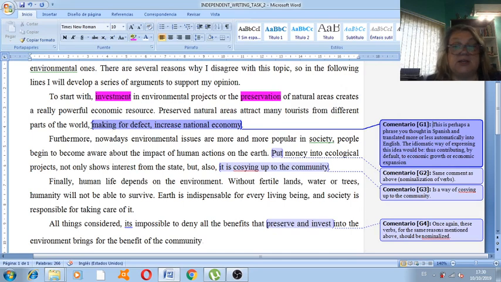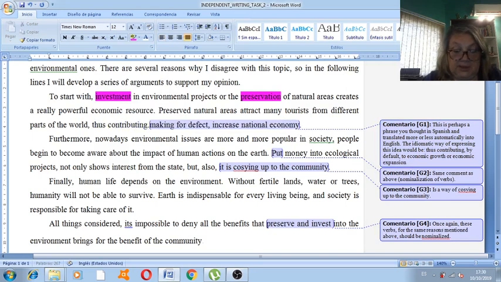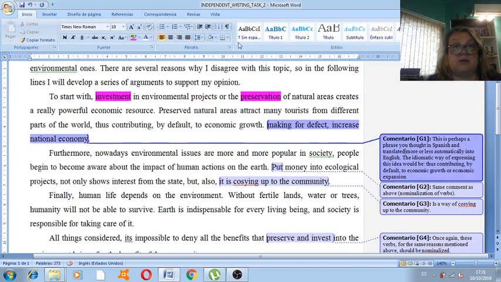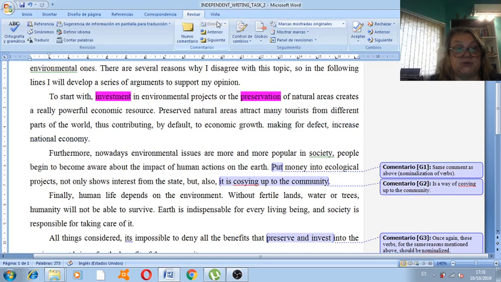Shall we write it? Thus contributing by default, there's a U missing, thus contributing by default to economic growth or economic expansion, or any other phrase that suggests that the economy is growing rather than increasing, which is the term that you used. Okay? So I guess we can remove this comment now that you have understood the correction.